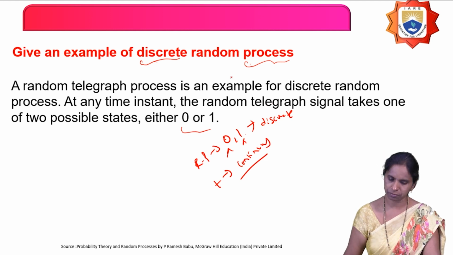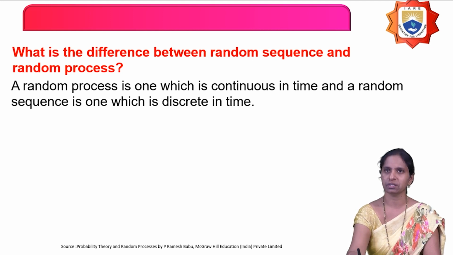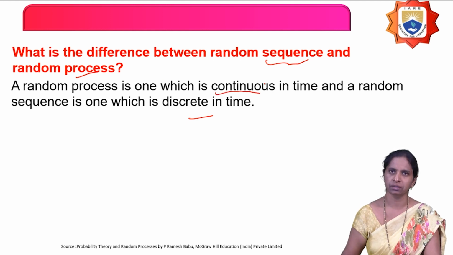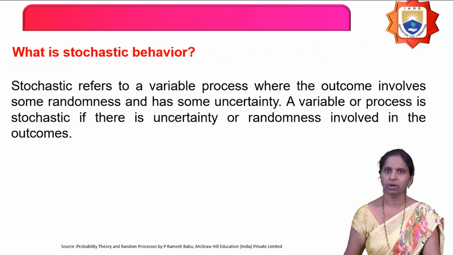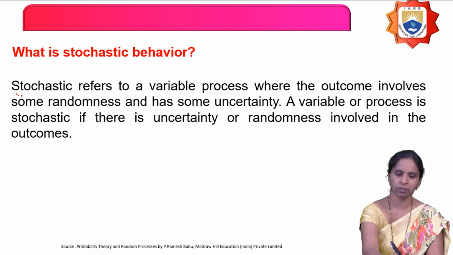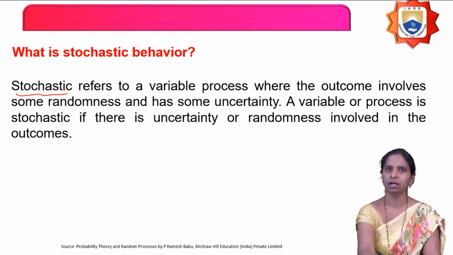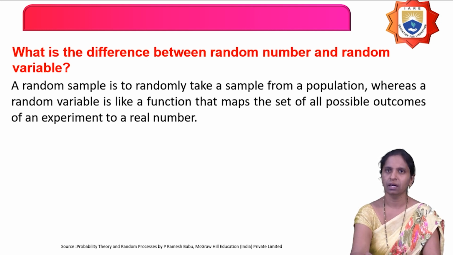Next, what is the difference between a random sequence and a random process? A sequence is one where the time is discrete, and a process is one where the time is continuous. That is the difference between sequence and process. Next one is, what is stochastic behavior? Stochastic is nothing but randomness. Wherever we have randomness and uncertainty, it is stochastic. The other name for random process is stochastic process also.